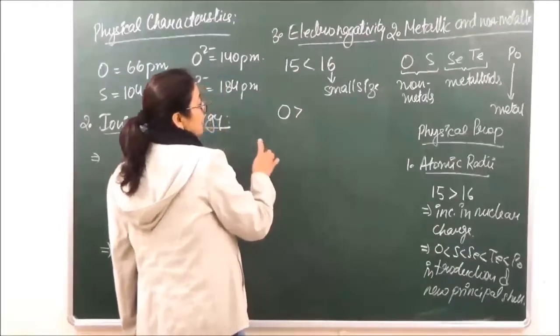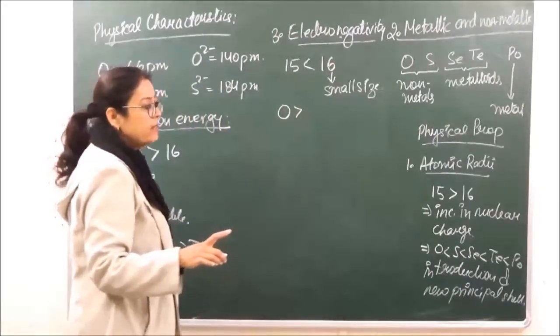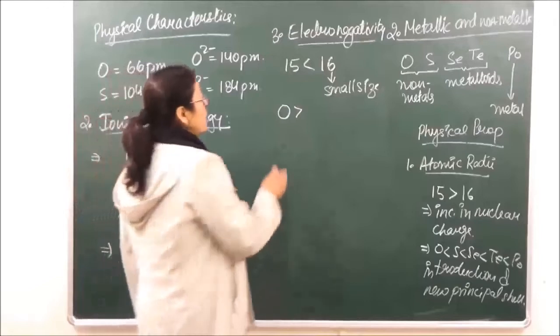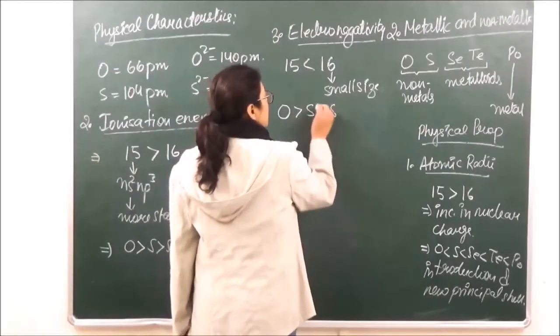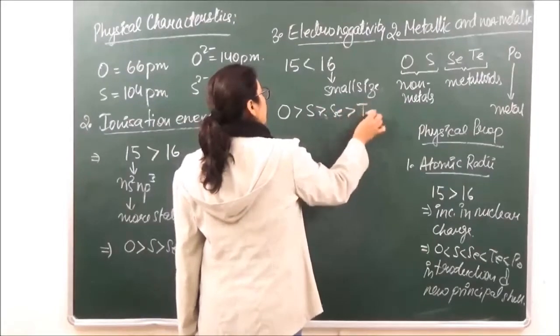So जैसे जैसे हम down the group जाएंगे, वैसे वैसे electronegativity जो है, that will keep on decreasing. So oxygen की सबसे ज़्यादा, फिर sulfur, फिर selenium और फिर tellurium.